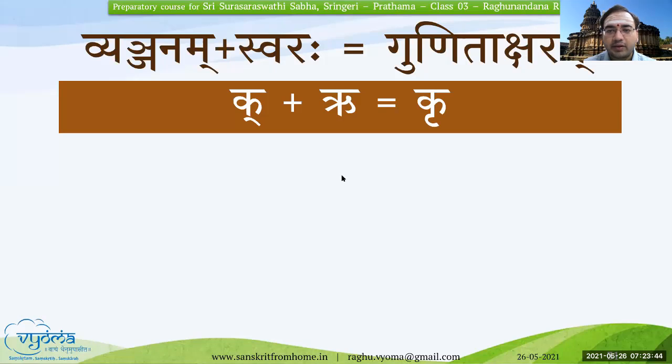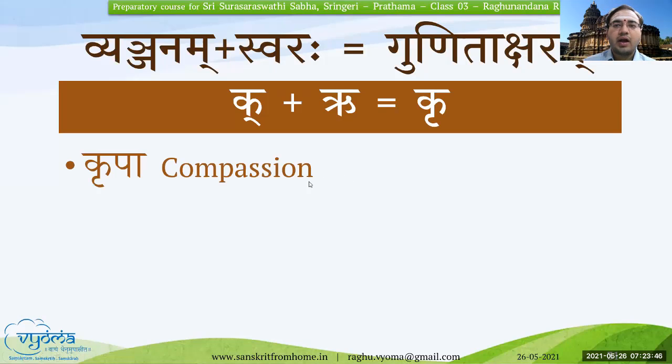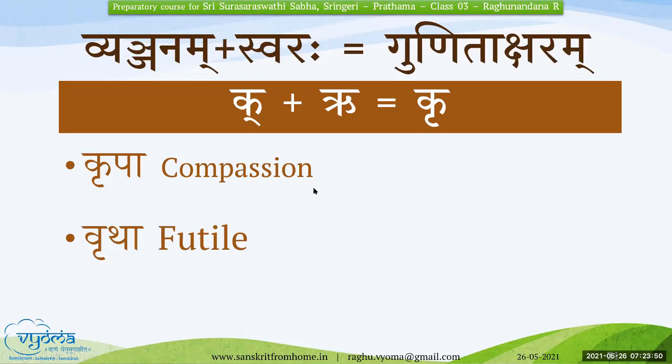Kannan Mahodaya, can you please repeat? Kripa. Vritha. Can you tell again? Vritha. Tha is a Mahaprana, and hence you will have to give more energy or air to Tha to pronounce it. Vritha.